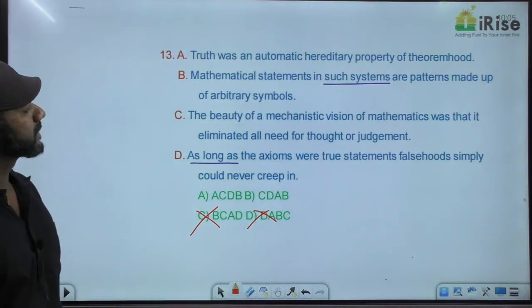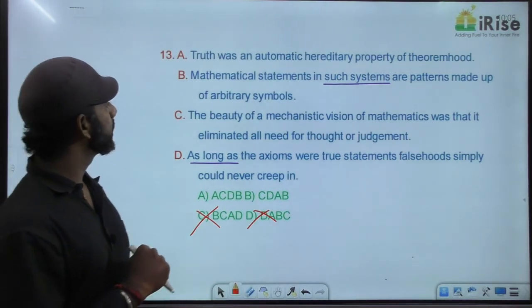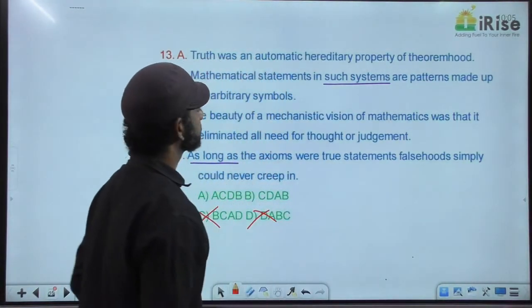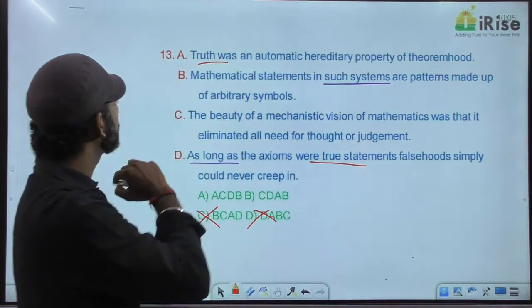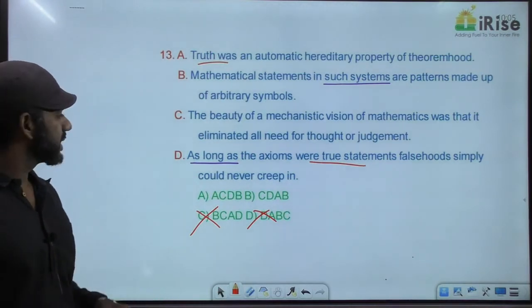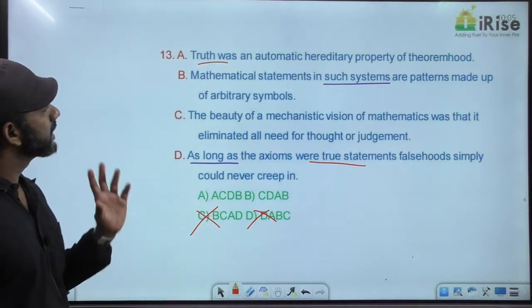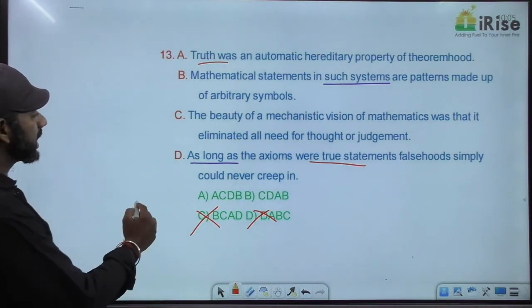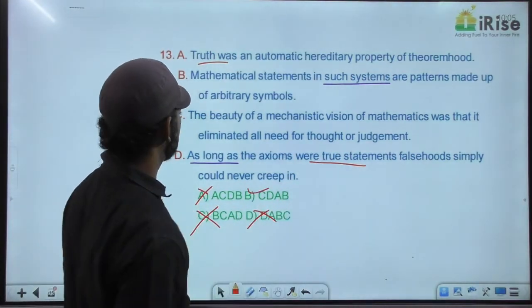Now we have only two options left, A and C. Two sentences talk about truth. Which two? D and A talk about truth. So D and A must come together. D says as long as the axioms were true statements, falsehood simply could never creep in. A says truth was an automatic hereditary property of theorem hood. So D, A must come together. Based on that, A is gone. The answer must be option B.